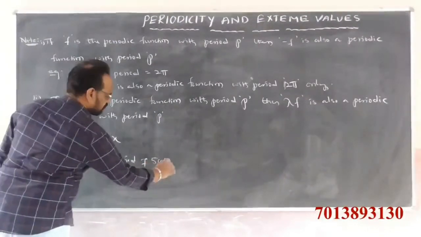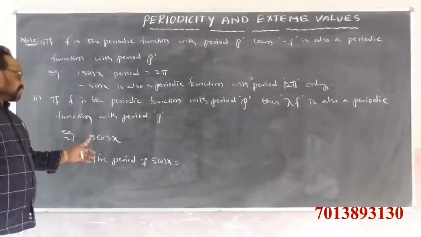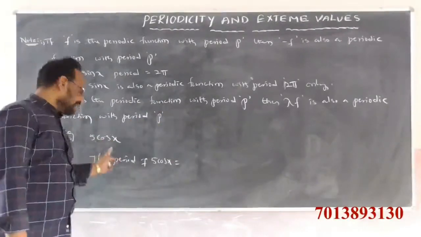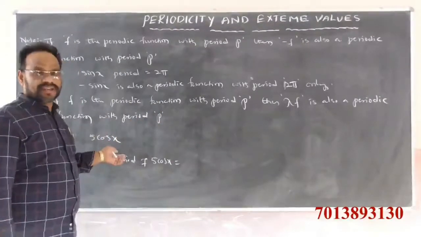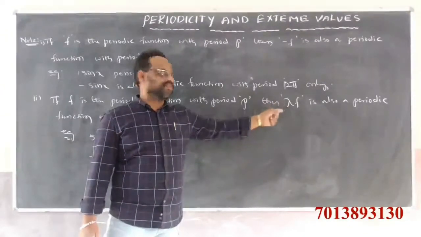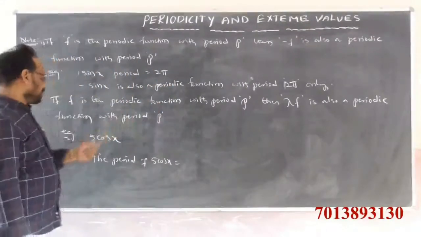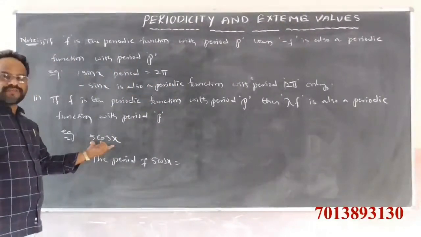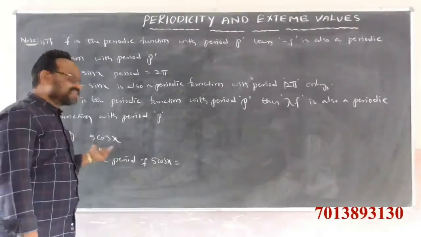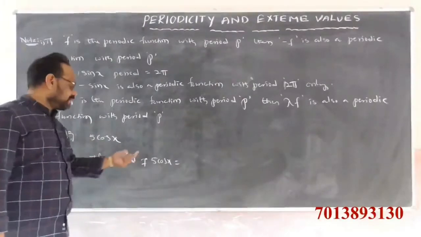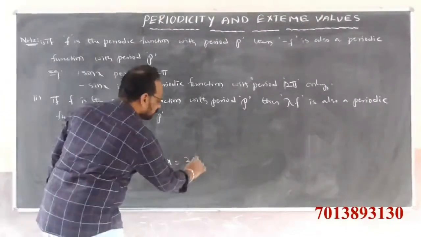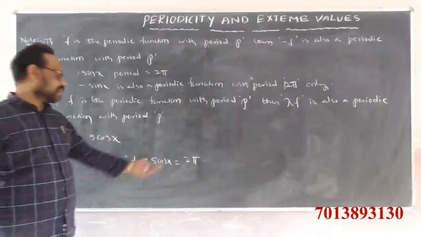Already we know that cos x is clearly a periodic function, so any scalar multiple of that function is also a periodic function. That means 5 times cos x is also periodic. The period of 5 cos x is nothing but the period of cos x, which is 2 pi.